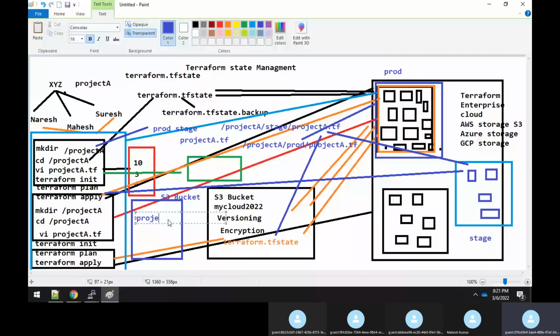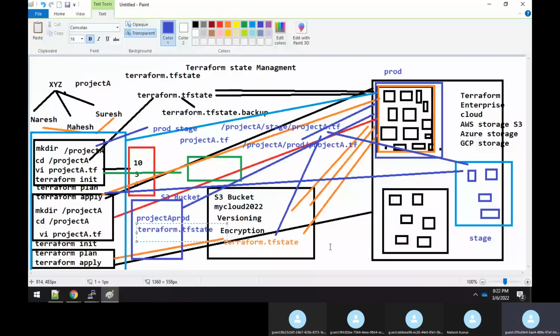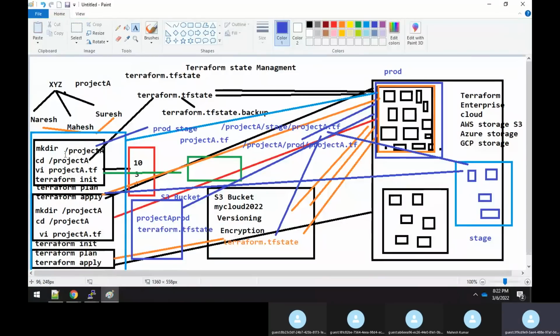Here the versioning is enabled, encryption enabled, everything. Now after you apply to the prod, whatever the data is there will get written and stored into this S3 bucket, and it will create this terraform.state file. Right, sir? So what Naresh is doing is, inside that project A directory, he is maintaining two separate directories by the name prod and stage. He is doing the testing.